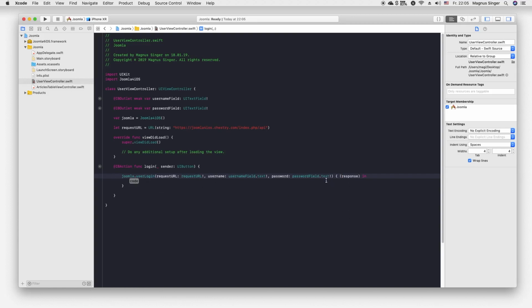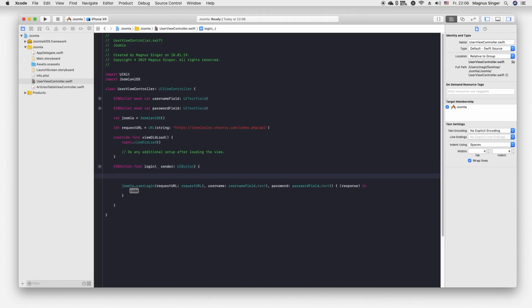Here we will just handle our response by the server. We will create a UI alert which will say if the login was successful or not.